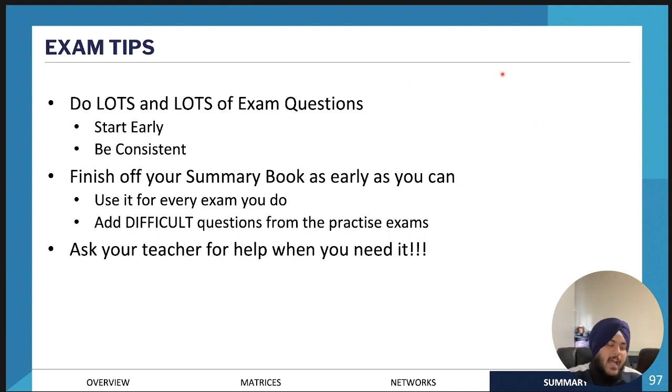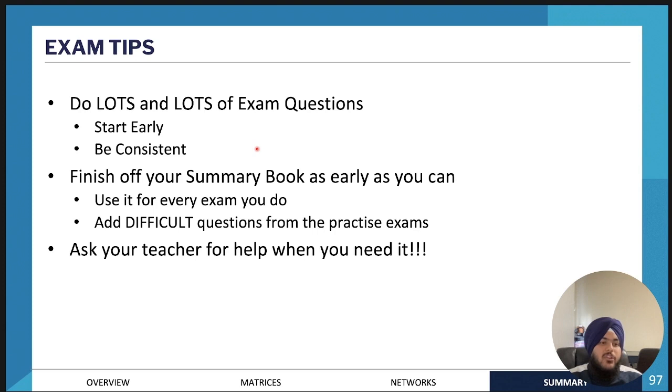My main exam tips for general maths is doing lots and lots of practice exam questions, starting really early. Starting now would be really, really beneficial. Even if you're not doing the entire exam, maybe just doing the data and the financial section, if you've completed those, that would be really beneficial. So you don't have to cram at the end of the year. Also being consistent. I'm not asking you to do 5 practice exams every week starting now.